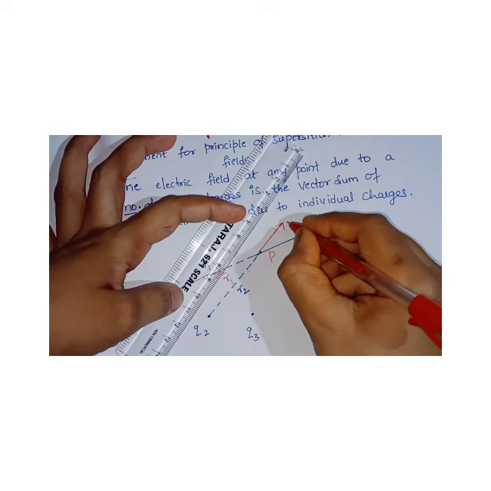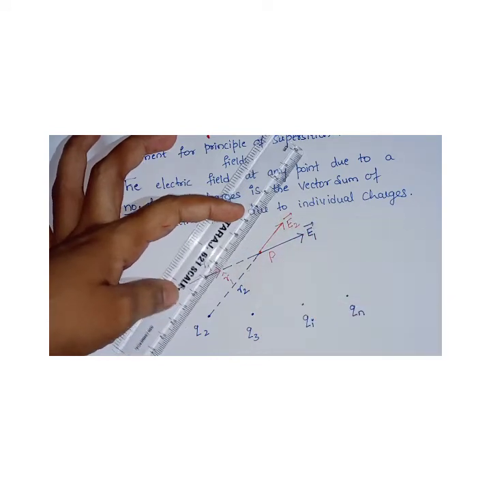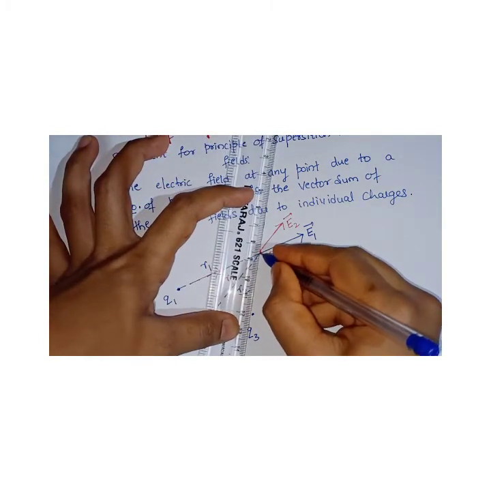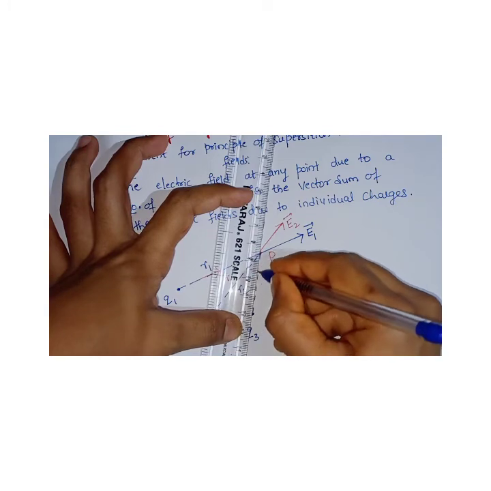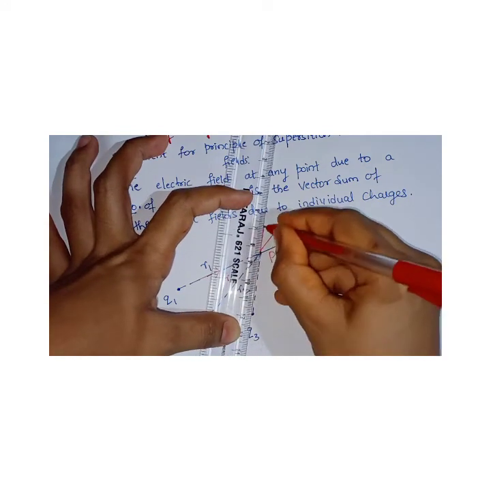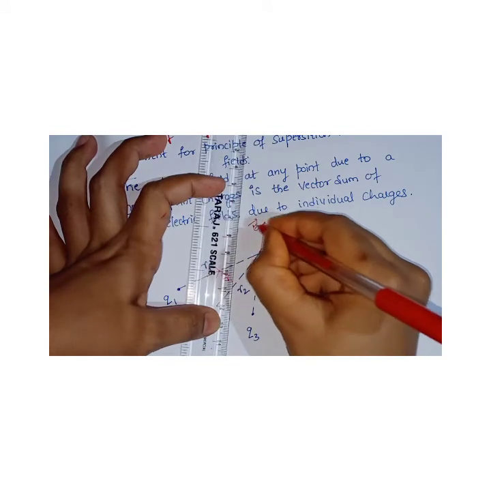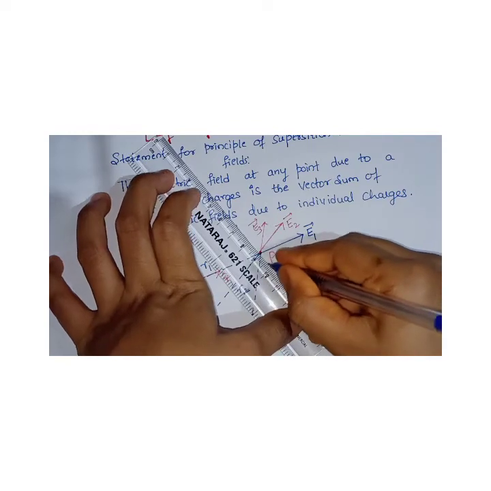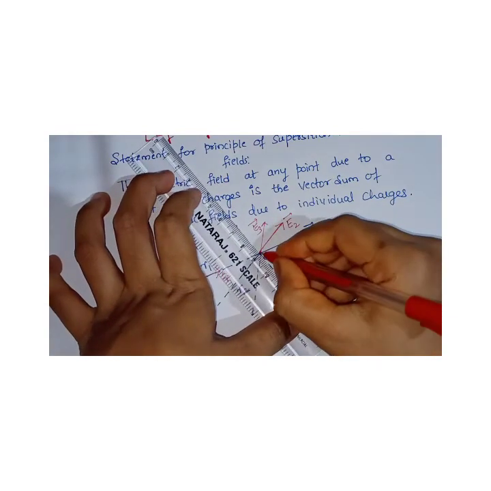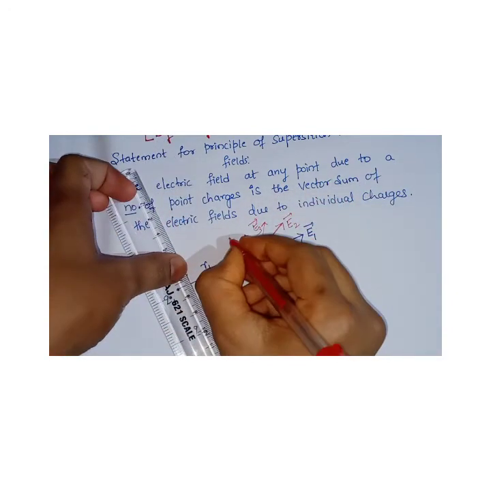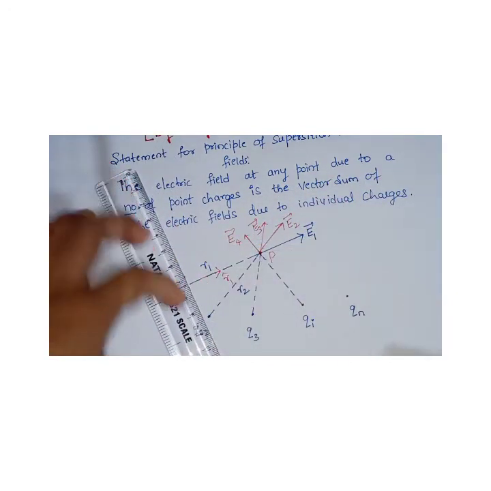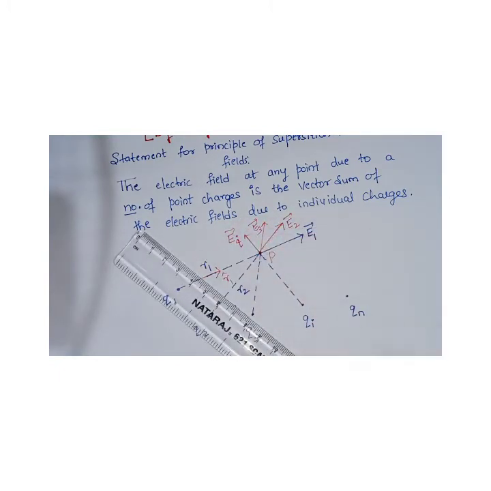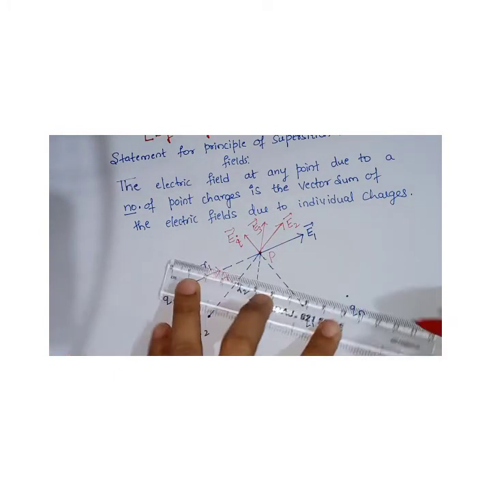Here I've taken red mark. Vector E2. Clear? Similarly, we'll draw for all other remaining charges, and this is the direction. Vector E3. This is very simple. No such logic or any law is used here, other than the principle of superposition. So vector E4. Not E4, this is the ith quantity I have taken. So EI, I'll write it as EI. Make clear that this is EI.